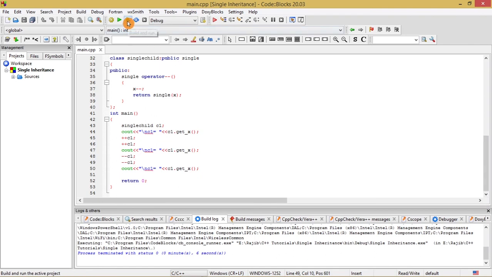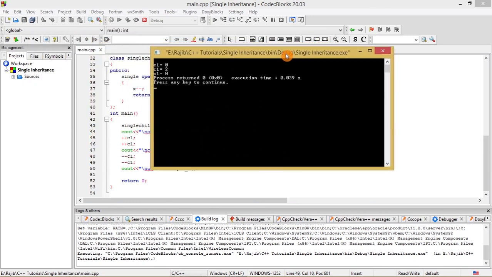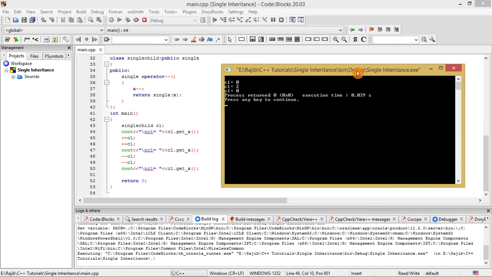So let's go to build and run. I'll just drag this output window a little bit towards the right so that you can tally the program lines with the output. So see this. The first output, as we have expected, is C1 is equal to 0.